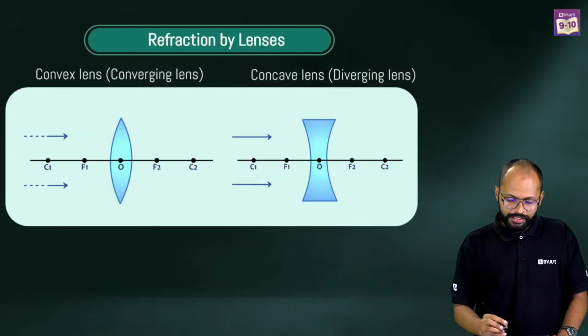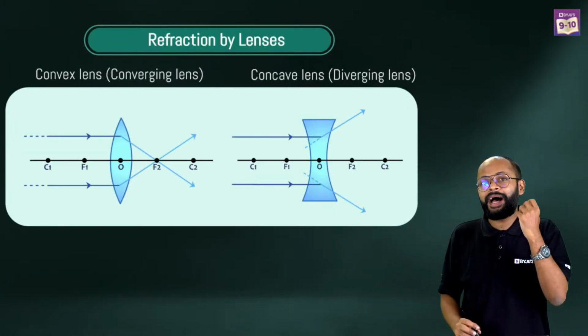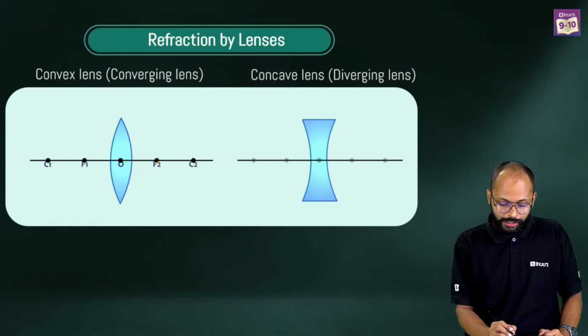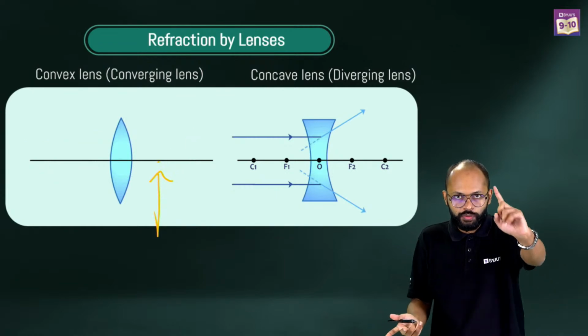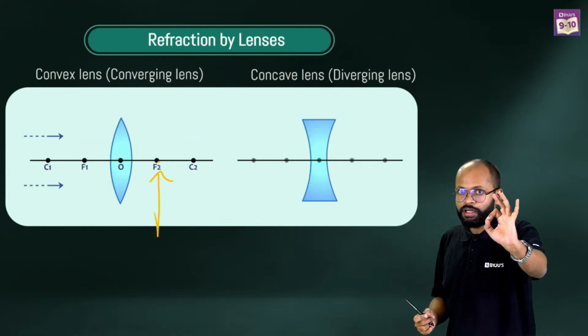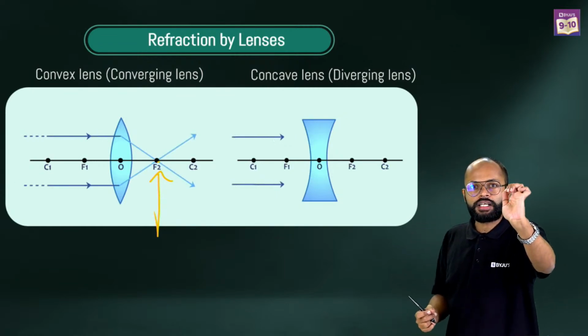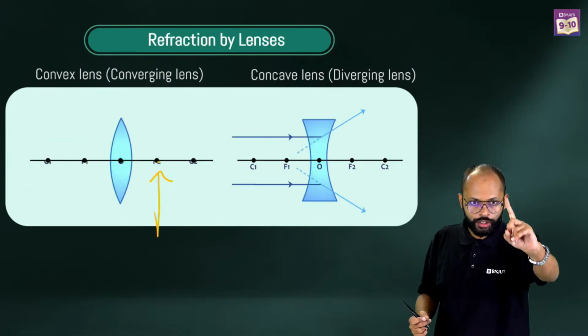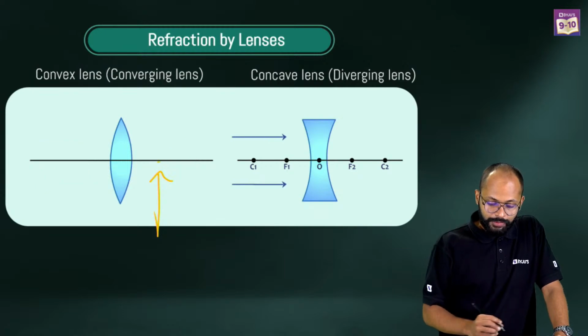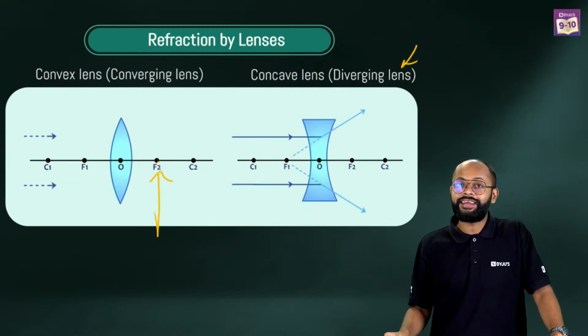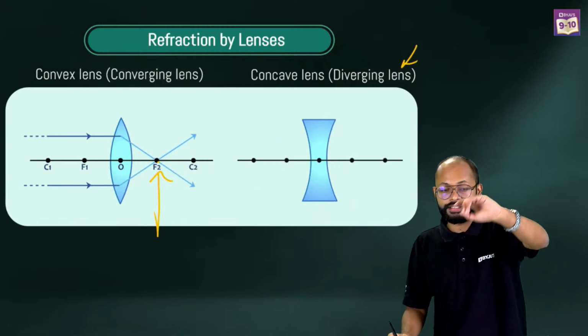When the light rays are coming from the sun, they are like parallel rays and they converge at a point. This point is what we call the focus. Correct? So what you need to understand from here is that a convex lens is a converging lens. Got it? Convex lens is a converging lens. Same thing with a concave lens. A concave lens is a diverging lens.